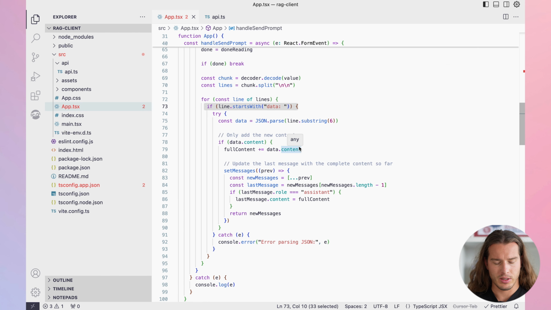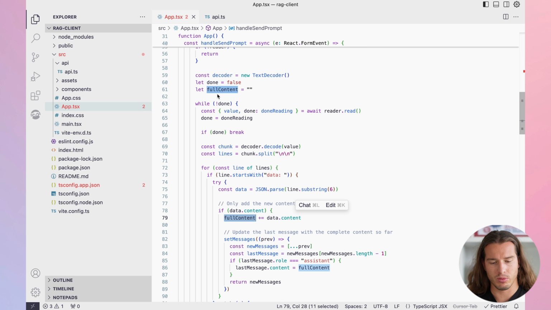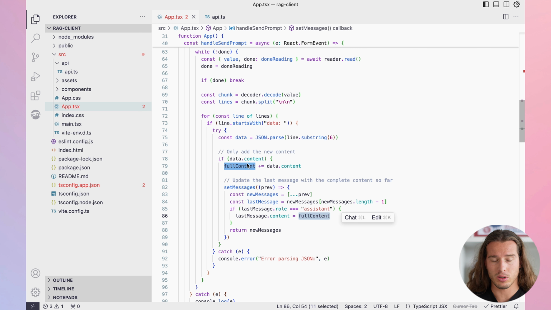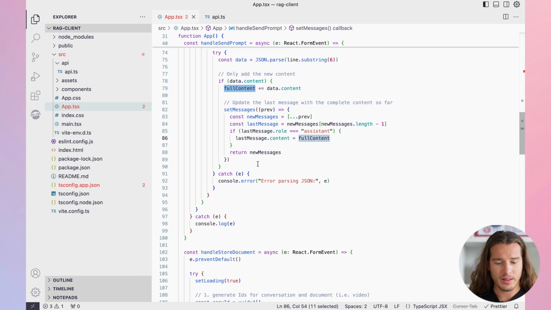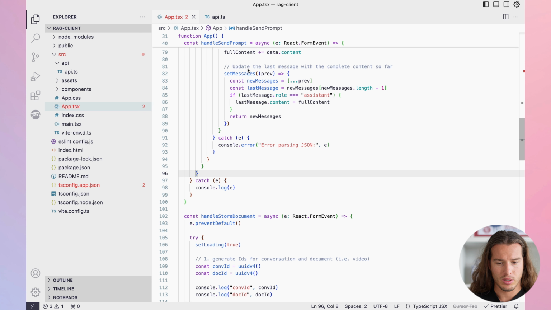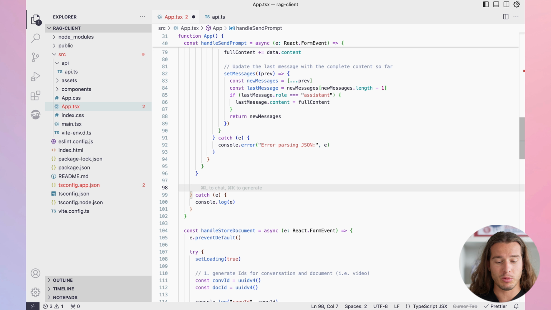If there is data content, we grab this and add it to full content just to get the full response from the assistant, and then we're setting messages. We're always setting the content of the last message to full content, and this full content is constantly incrementing, and that's basically how we get that stream. Always a bit is added and added and added. And then the final thing we need to do after all of this is done, so well done, then we have that full content, and then we just need to store it.